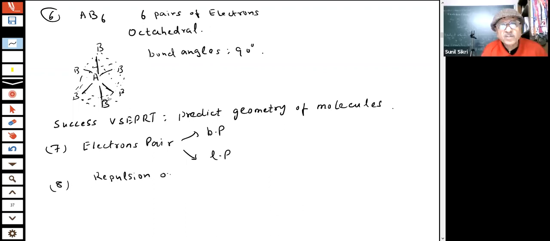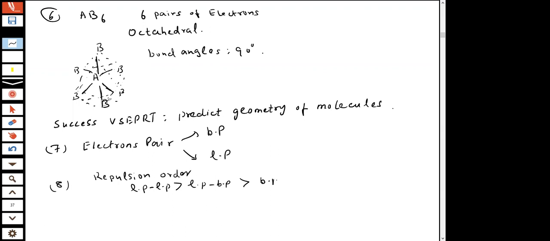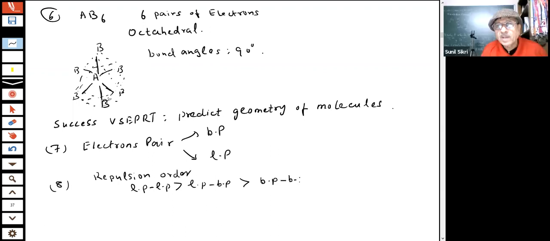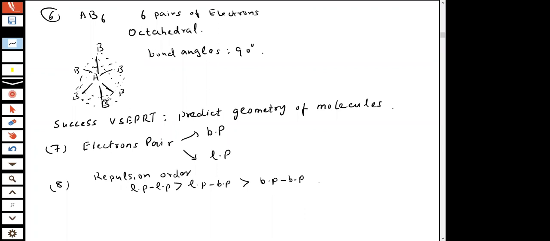Repulsion order is, students, lone pair-lone pair repulsion is more than lone pair-bond pair repulsion, and lone pair-bond pair repulsion is more than bond pair-bond pair repulsion. Lone pairs are not bonded with any atom, therefore they repel maximum and occupy more space.